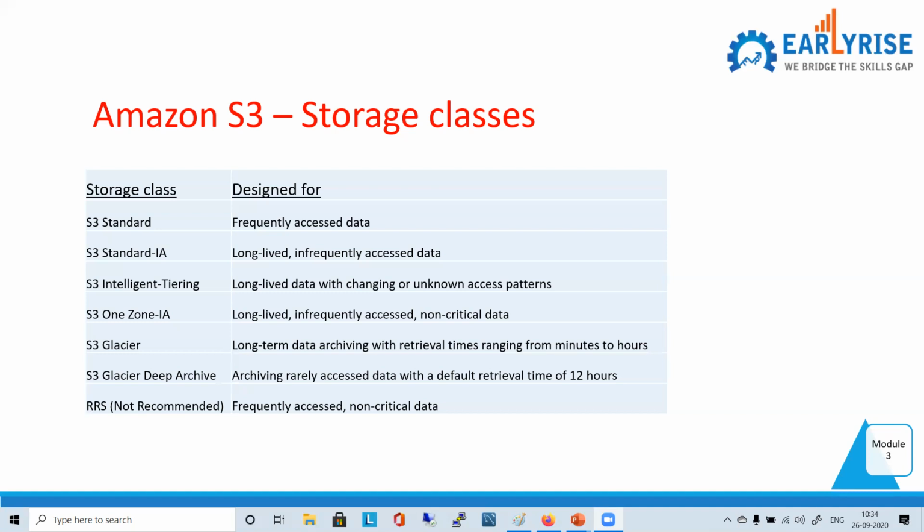So for now, and this RRS, I would never look at what it is, right? They have only mentioned not recommended, so I don't take a look at it. This is for non-critical data, and this is not safe actually. If you are fine to lose your data, then you can go for it. RRS is not recommended even by them, I think they will remove it. In RRS, our data is not safe. No, that is for non-critical only.